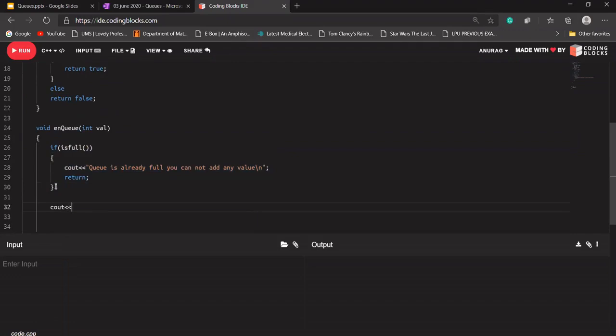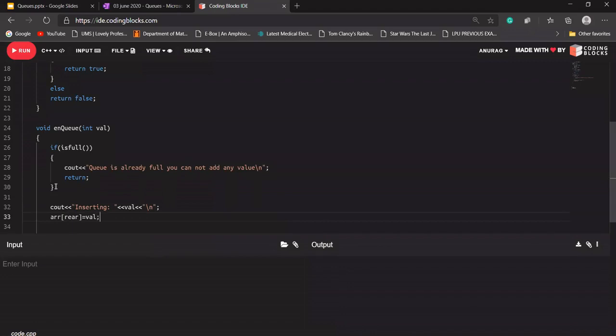Now I'll be writing a statement here, inserting that value. So what I'll be doing now is array of rear will be that value.